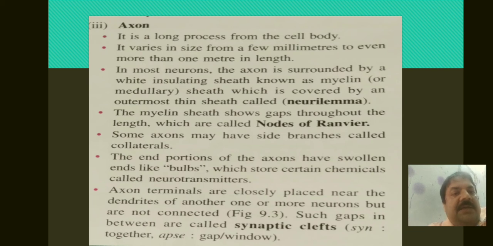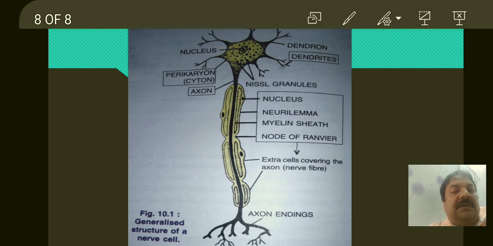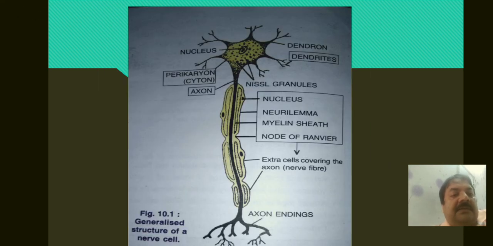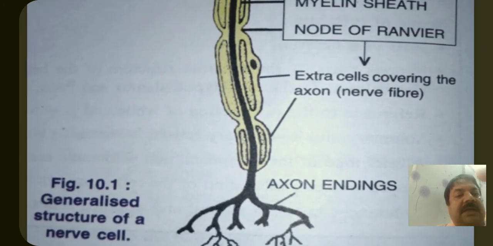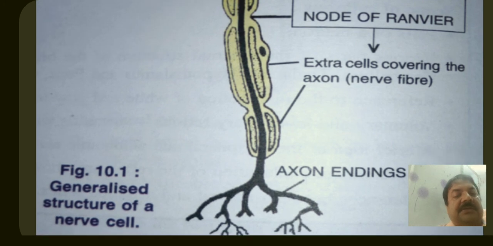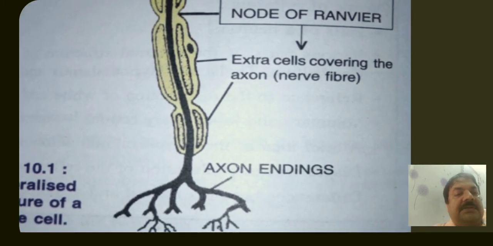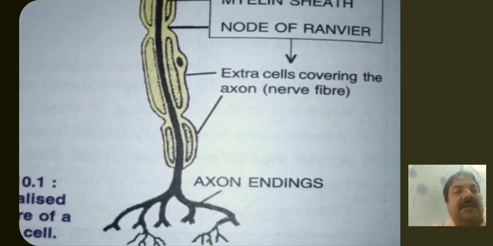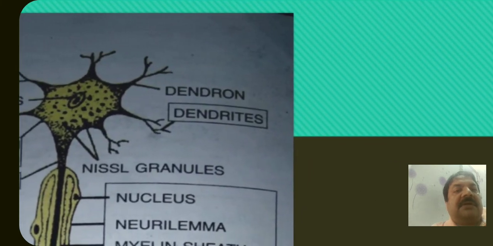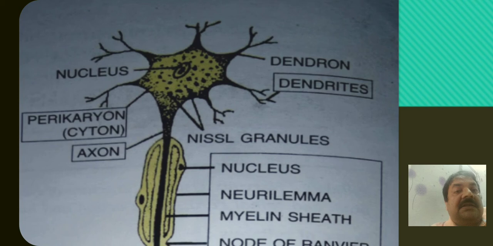The end portion of the axon has swollen ends which look like bulbs, and they contain certain chemicals which are called neurotransmitters. Let us see the ending of the axon. You can see here the ending of the axon has bulb like structures, and these are in very close proximity with the dendrites of another nerve cell.